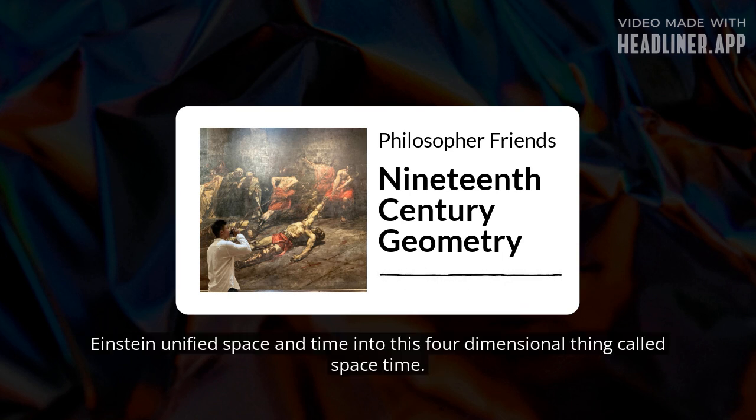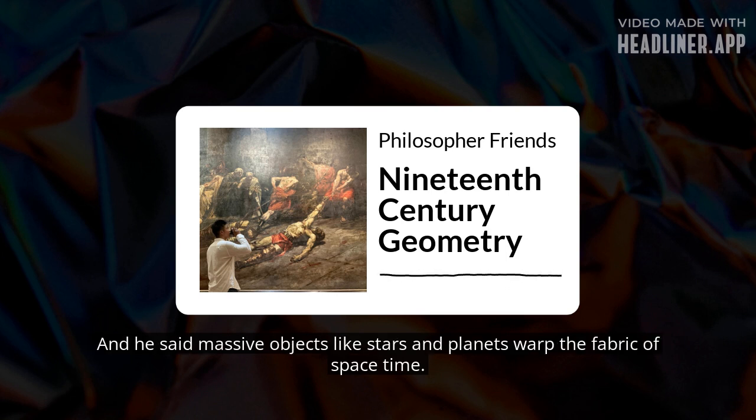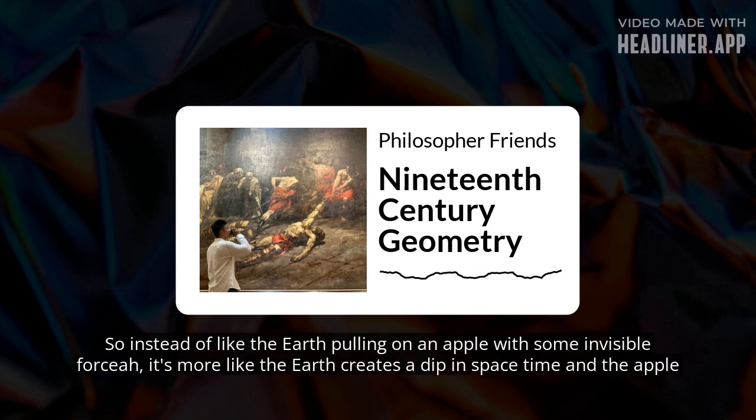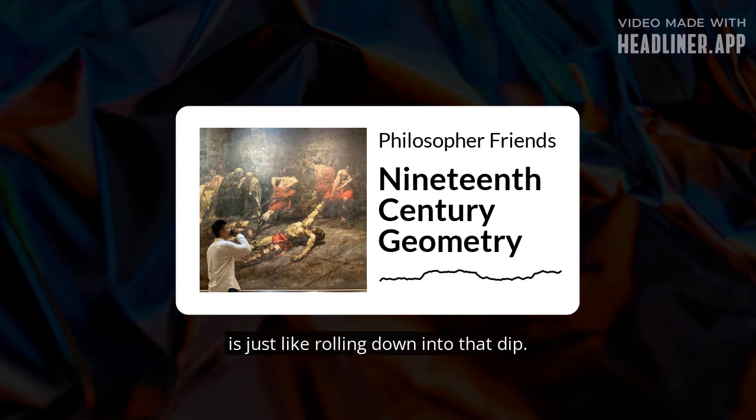Exactly. Einstein unified space and time into this four-dimensional thing called space-time, and he said massive objects like stars and planets warp the fabric of space-time. So instead of the Earth pulling on an apple with some invisible force, it's more like the Earth creates a dip in space-time, and the apple is just rolling down into that dip.